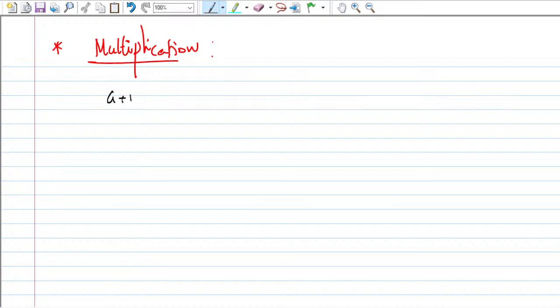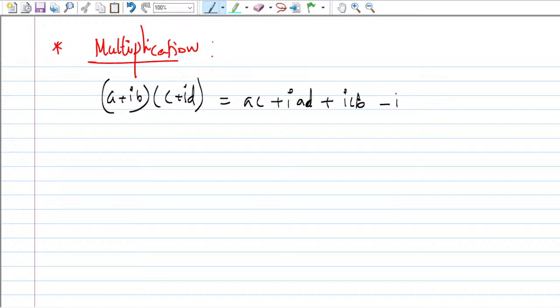Just like this: a plus iota b multiplied by c plus iota d, right? So you can multiply a into c first, so a into c plus iota a into d plus, then you can group the real part and the imaginary part. So iota c b, and then minus b into d, because you will get iota square, and we know that iota square is -1.